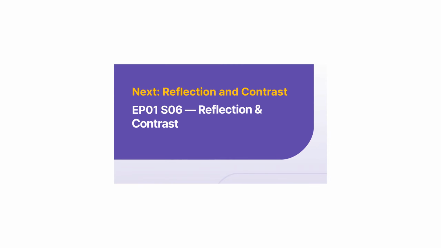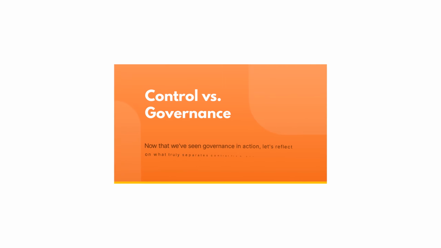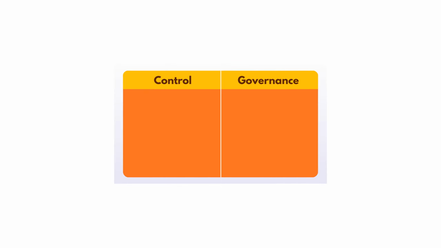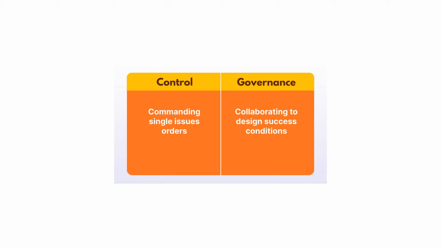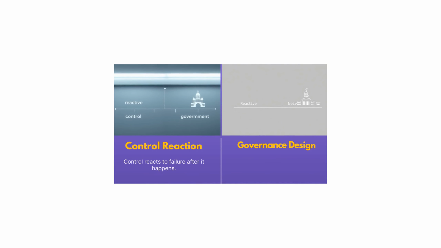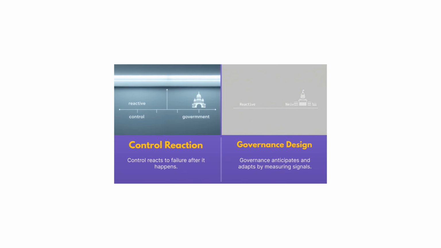Next, reflection and contrast. Episode 01, Scene 06, Reflection and Contrast. Control versus governance. Now that we've seen governance in action, let's reflect on what truly separates control from governance. Control: commanding, single issues orders. Governance: collaborating to design success conditions. Control reacts to failure after it happens. Governance anticipates and adapts by measuring signals.